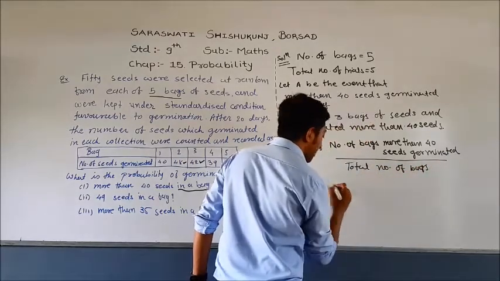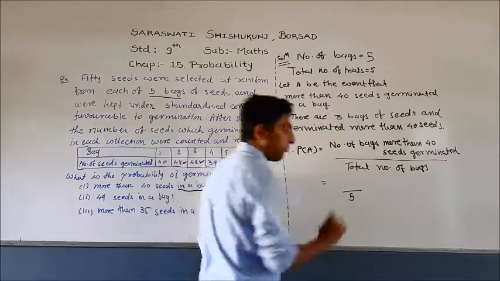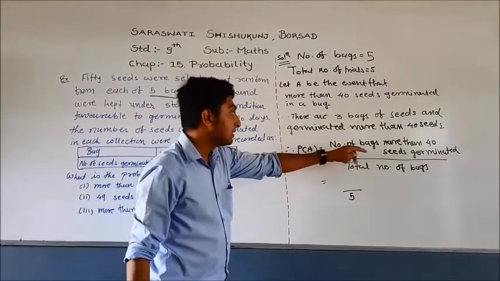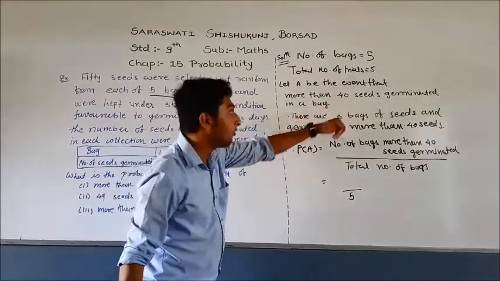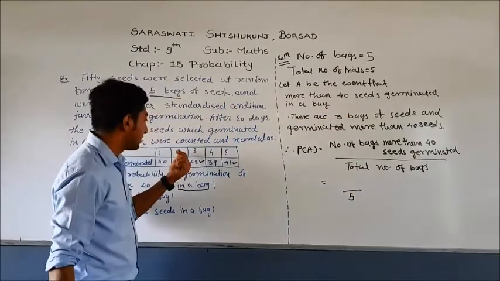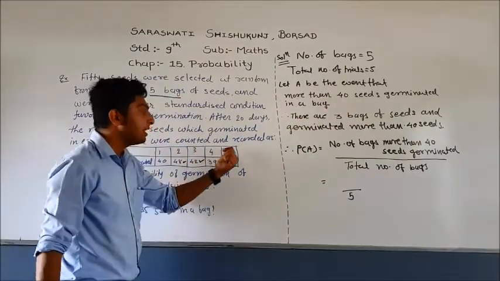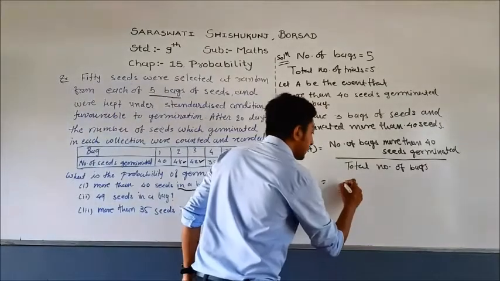So here the total number of bags is 5. Now how many bags have more than 40 seeds germinated? 3 bags: bag number 2, bag number 3 and bag number 5. So there are 3 bags.